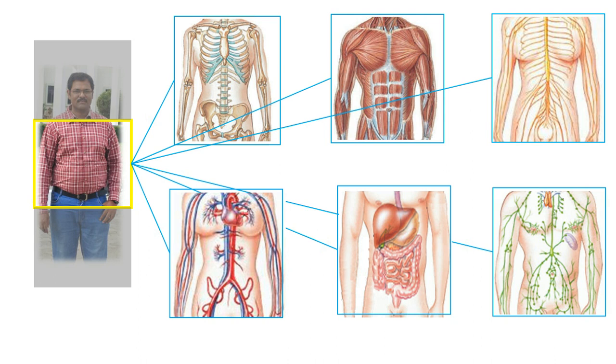Like this, we have different types of tissues inside our body, which comprise this entire wonderful bioorganic machine called the human body. Now let's see how my body is organized.